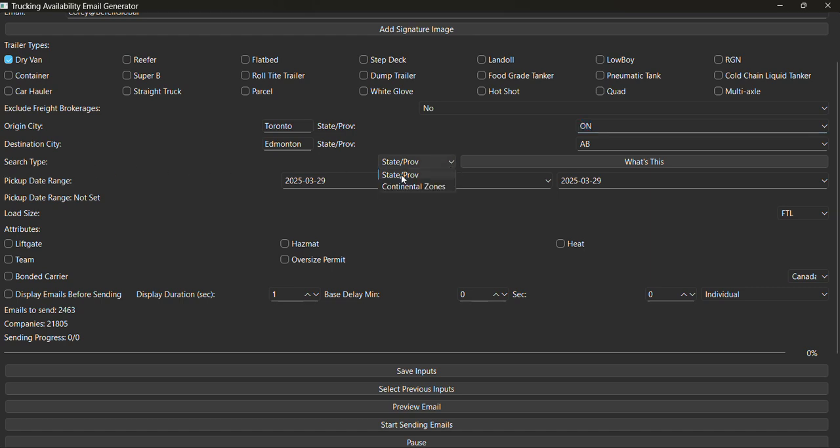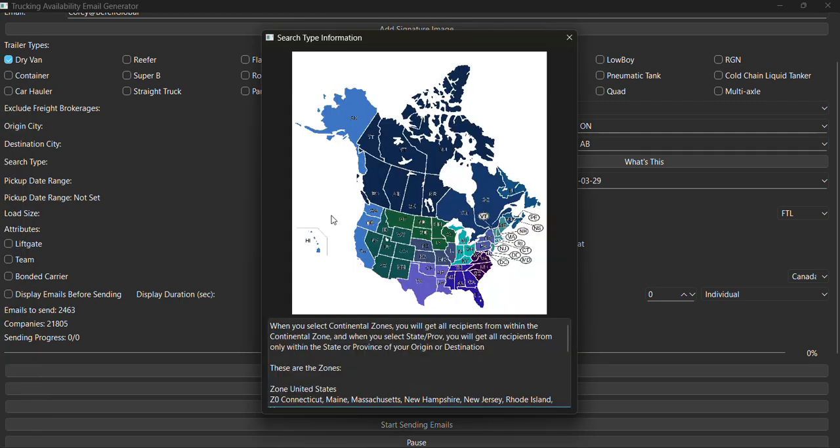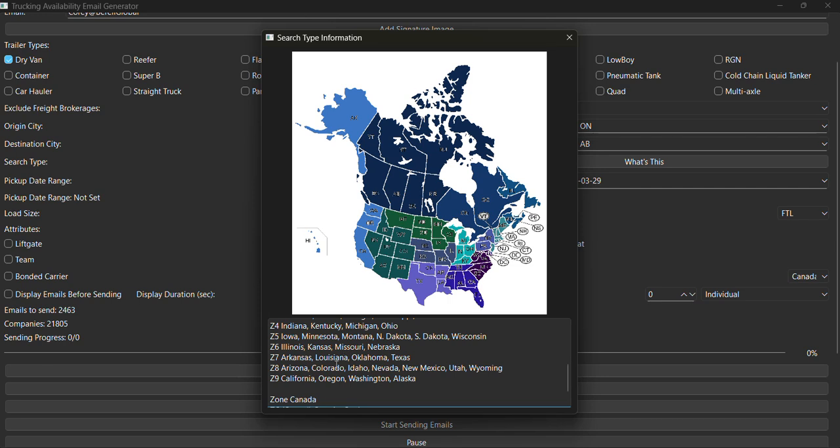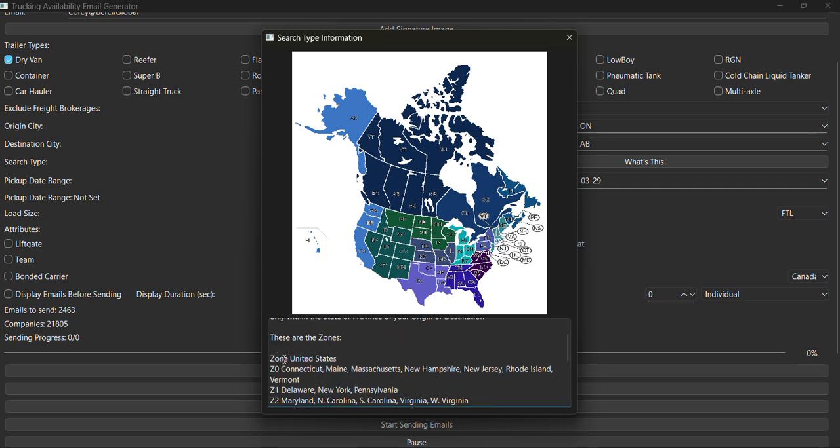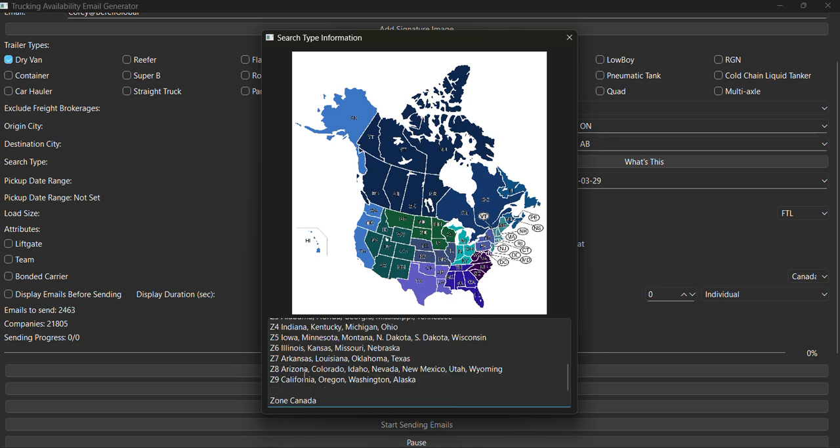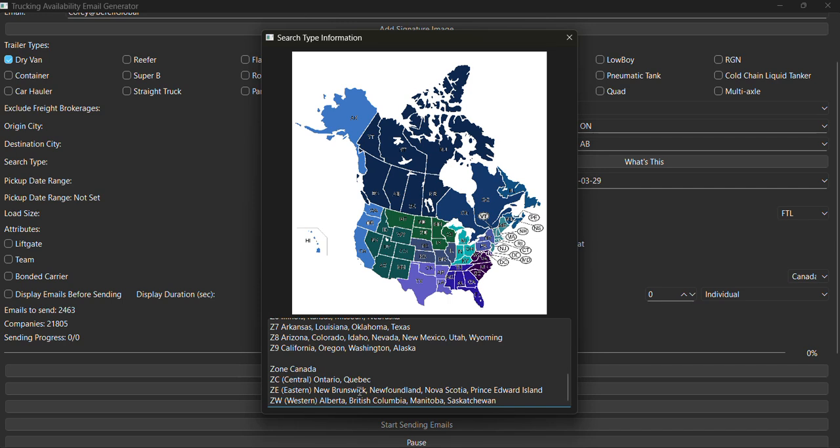So you can search exclusively by the state or province of origin, or you can search by the continental zones like DAT has listed, where you can see in the image here the zones, and they're all color coded, and you even got instructions here on what's in what zone. Zone 0 has Connecticut, Maine, Massachusetts, New Hampshire, New Jersey, Rhode Island, Vermont. So if you want to know which zone your province or state is in, just refer to here, and you'll see Ontario and Quebec are together, so we got that as our origin.